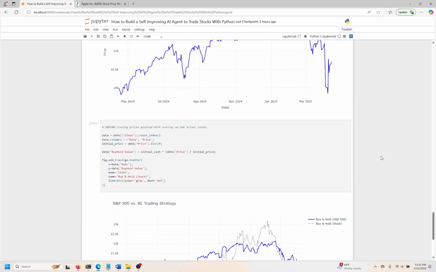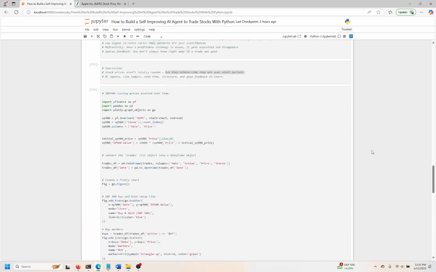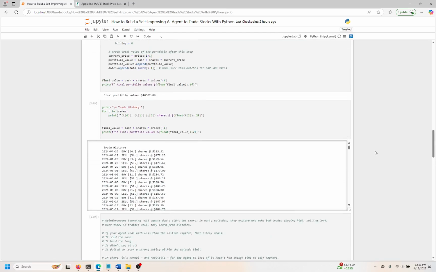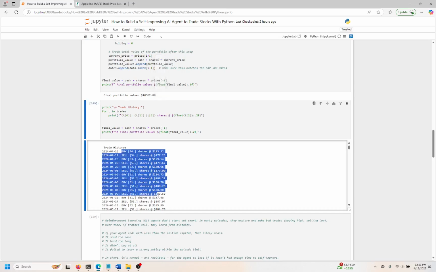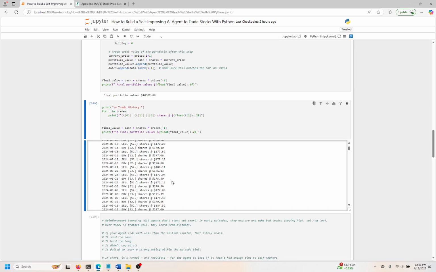How much money did we make on this thing? The agent made 500 bucks. Okay, so not a whole lot. A couple of dollars. You have a little walking around money for the weekend, but not a huge return. But that's it. That's it, guys. How to build a self-improving AI agent to trade stocks, and you have all the details of all the trades revealed to you right here. Okay, so I think that's pretty cool.